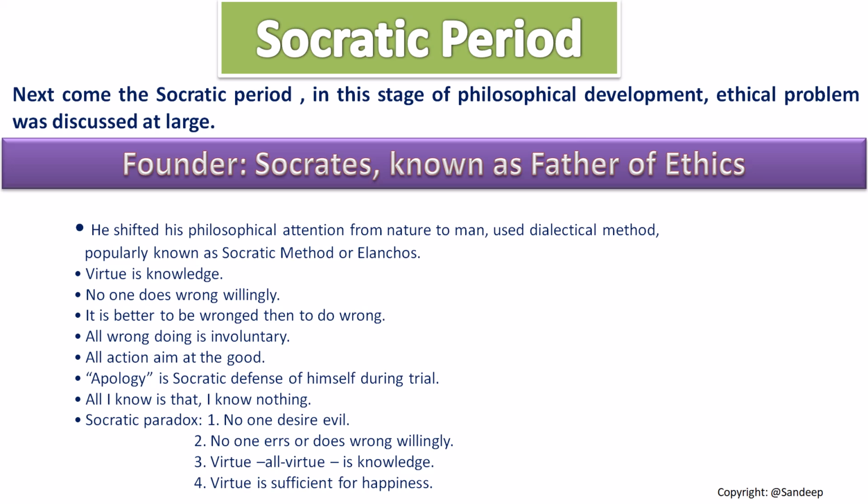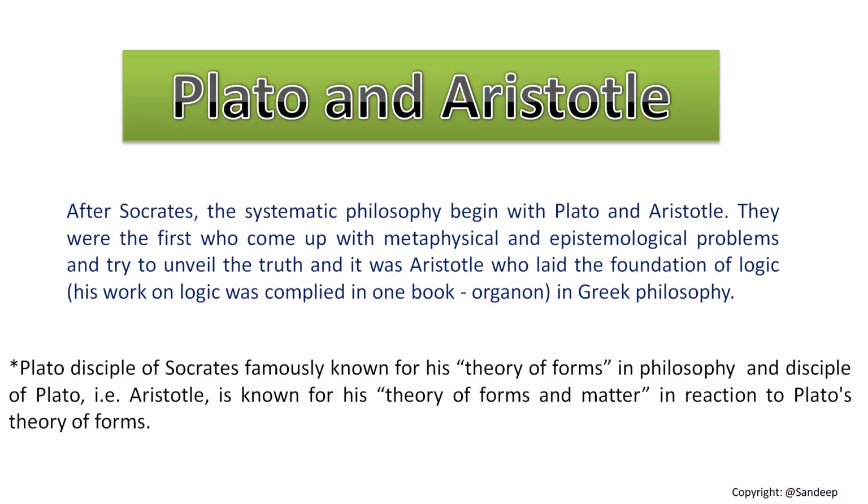Value-based study in philosophy. After Socrates, a systematic philosophy begins with Plato and Aristotle. They were the first philosophers who dealt with all kinds of philosophical problems, like metaphysical problems, epistemological problems, and axiological problems. Plato was famous for his theory of forms, the famous metaphysical theory. And Aristotle was also famous for his metaphysical theory, that is the theory of form and matter. And he developed this theory by criticizing his own master, that is Plato.